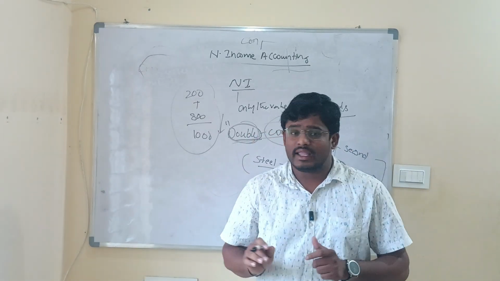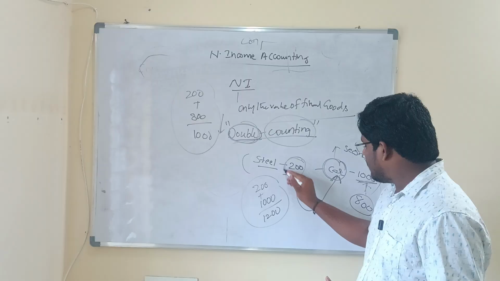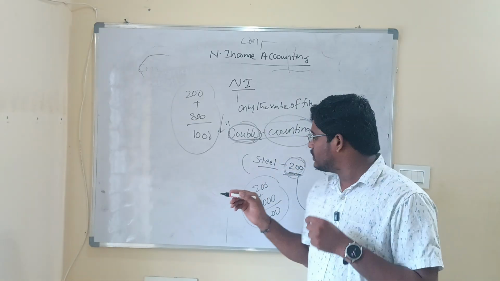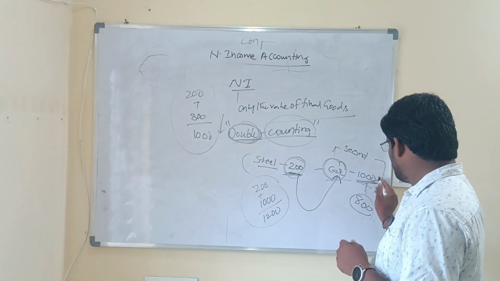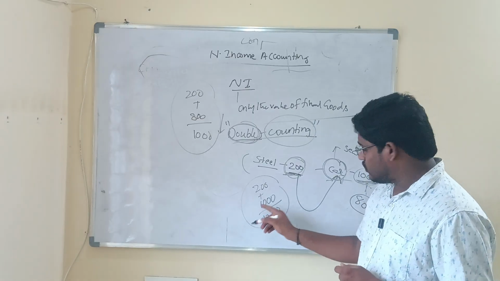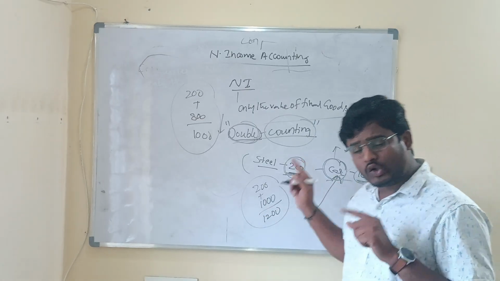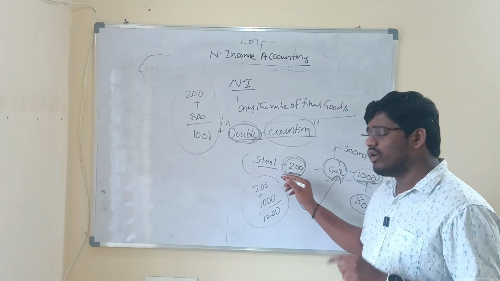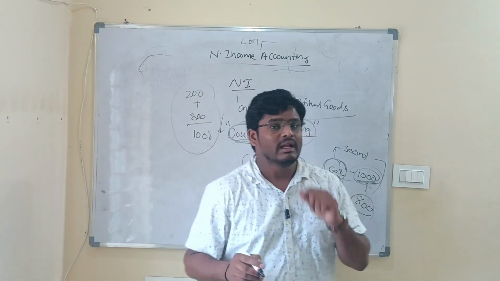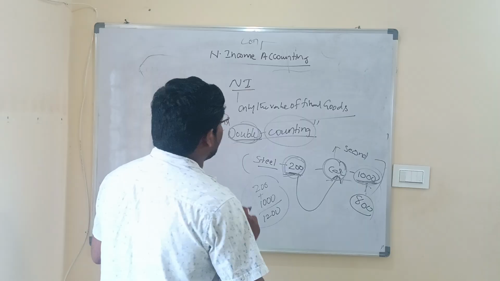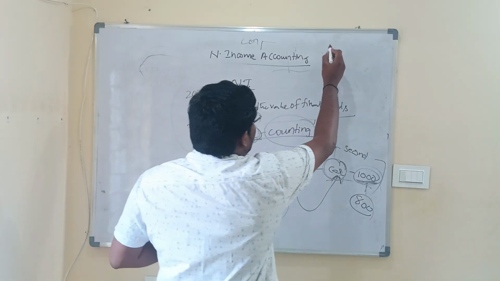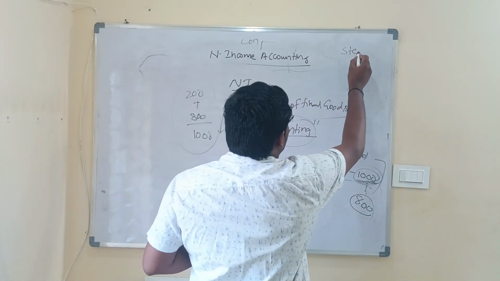So it means if we add the value of intermediate goods, it leads to the problem of double counting. So here, the 200 in the car's 1000 and the 200 of steel, we are adding again. This is the point. But if you look at, for example, we have a steel company.